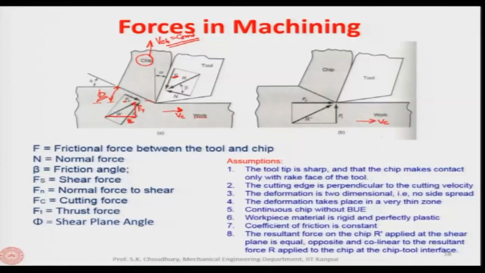That is why R prime is also resolved into Fc and Ft. So we have the 6 components and they can be correlated, which was done by Merchant and Ernst in about 1944, and that is considered to be the first model which explains the mechanics of metal cutting.